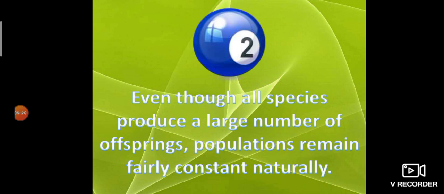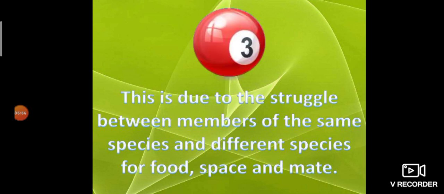Maybe the newly formed 100 species, or maybe the pre-existing 100 species, are eliminated from nature. So even though all species produce a large number of offspring, the population remains fairly constant naturally. How does this happen?